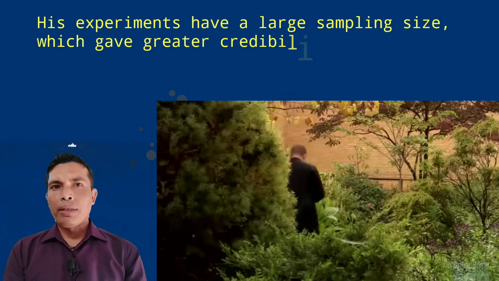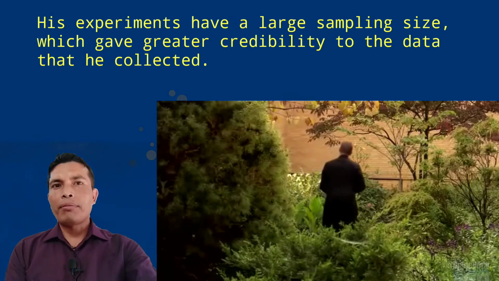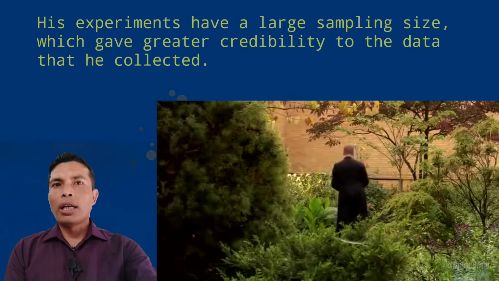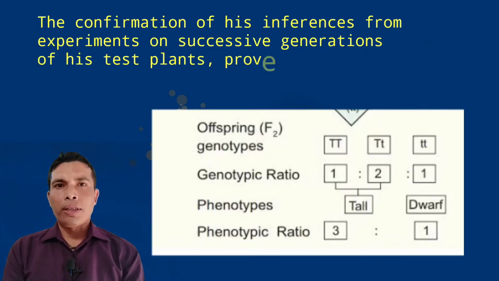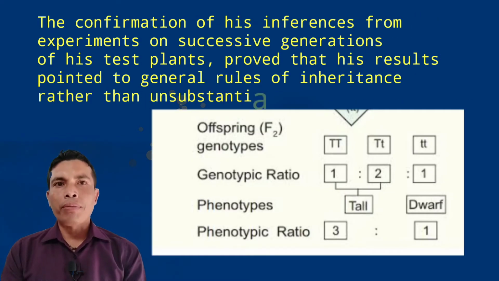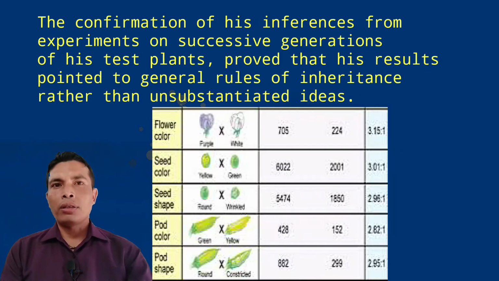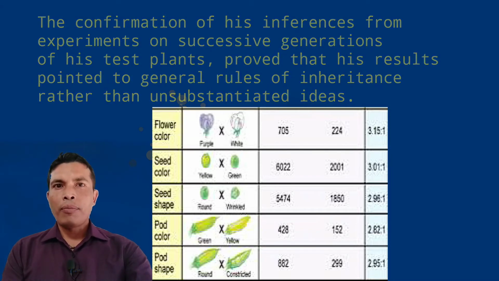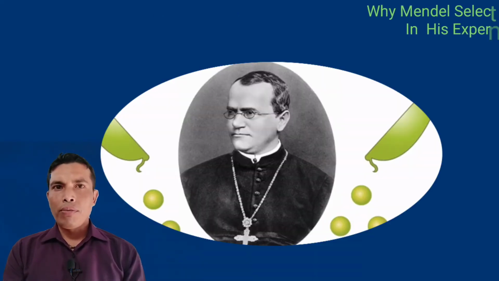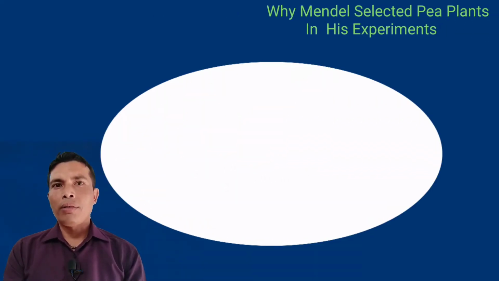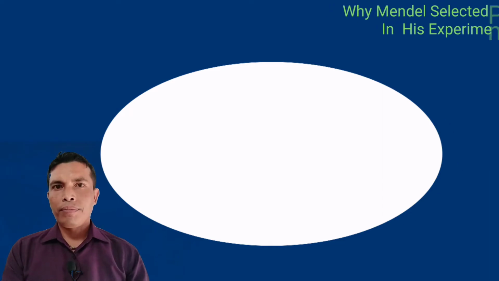His experiments have a large sampling size which gave greater credibility to the data that he collected. The confirmation of his inferences from experiments on successive generations of his test plants proved that his results pointed to general rules of inheritance rather than being unsubstantiated ideas. Now let us know why Mendel had selected garden pea plants for his experiments.